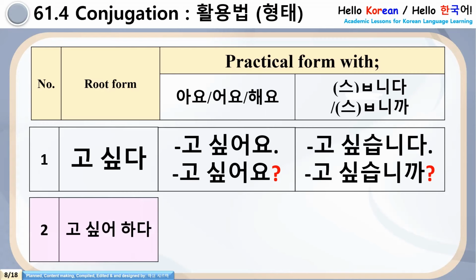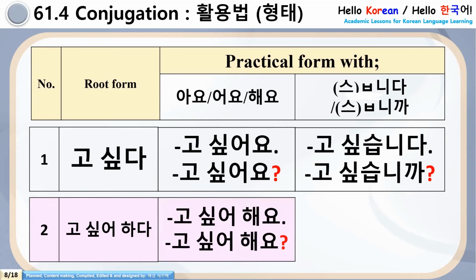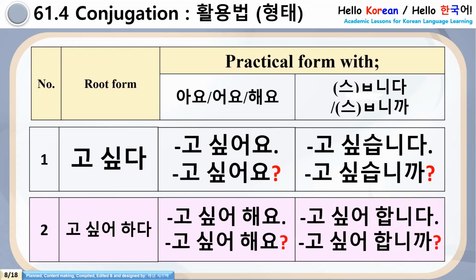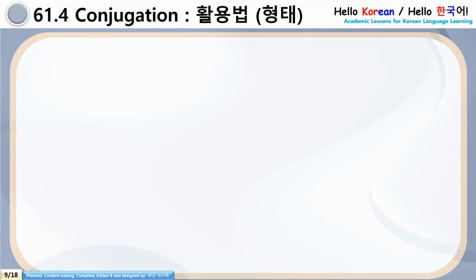The second form, go shippo hada. This is the third person form, go shippo hada. Practically, it will look like go shippo heyo. And for interrogative sentences, go shippo heyo. Formal ending, go shippo hamnida and go shippo hamnikka. So for the conjugation part, we have to do some more practice.